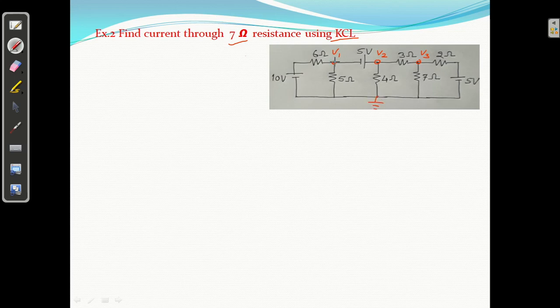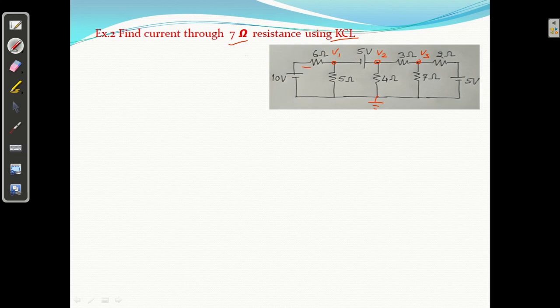So how many nodes are there? 1, 2, 3, 4, right? But out of 4, 1 is connected to ground. So the active nodes are 3: V1, V2, V3, node number 1, 2 and 3. Okay. Second step is what? Remark the current through each and every branch.